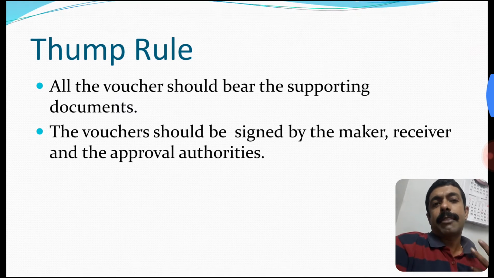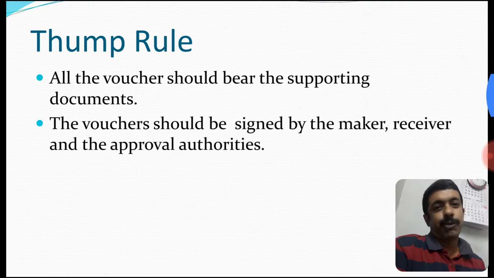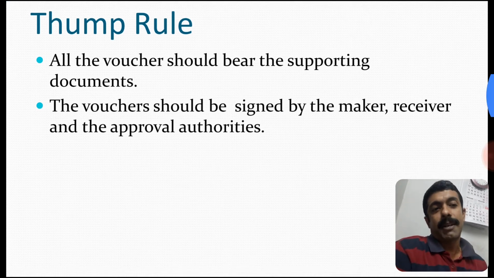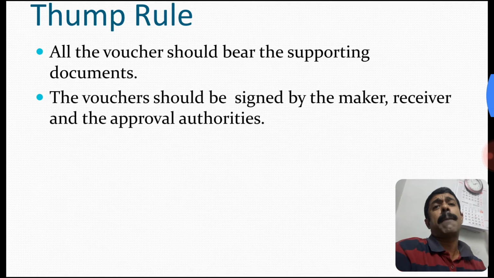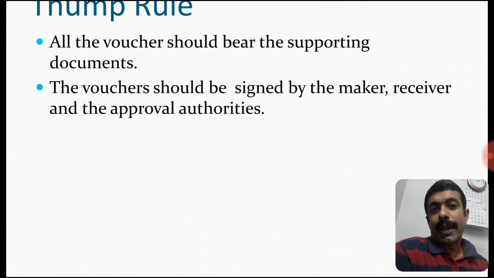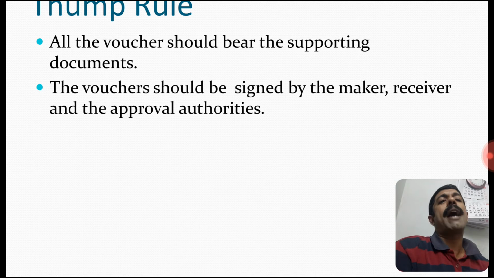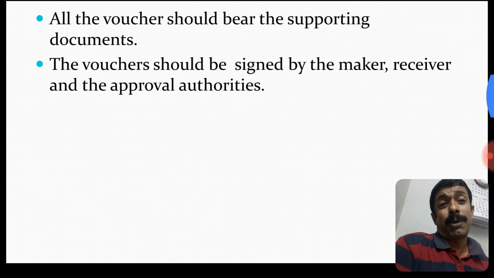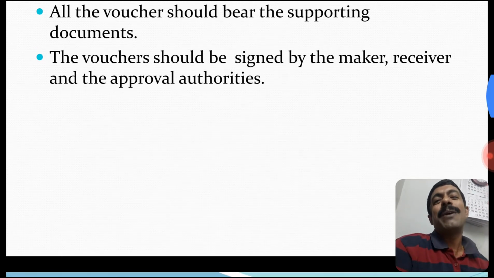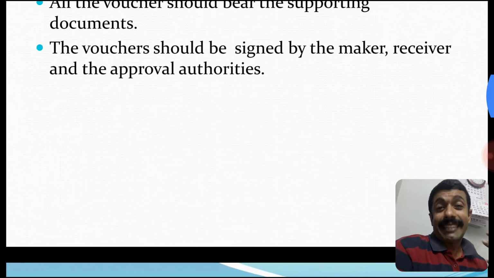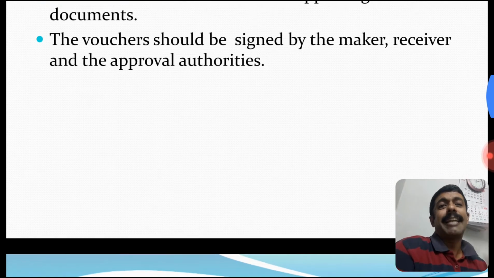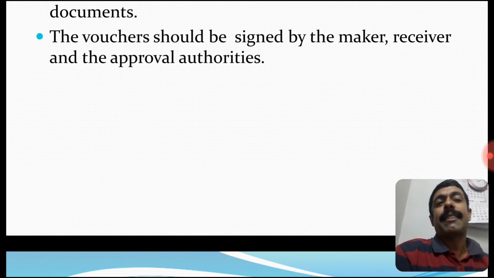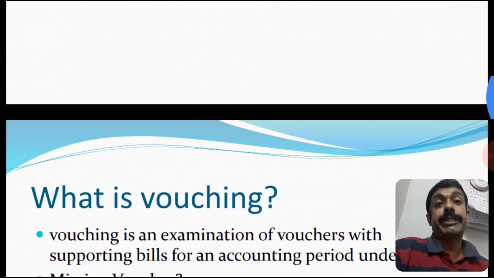What are the thumb rules of vouching? All the vouchers should bear the supporting document. This is the thumb rule. If there is no supporting document, a written explanation is required for why the supporting document is missing. All the vouchers should be signed by the person who is making the voucher, and the receiver or payee, and it should bear the signature from the appropriate authority. These are the thumb rules of vouchers.